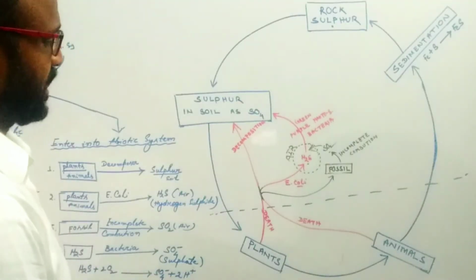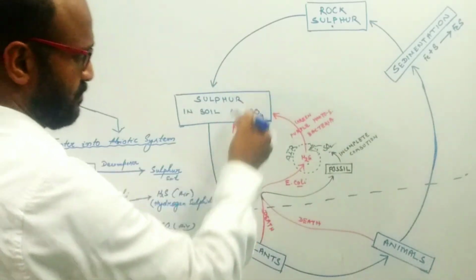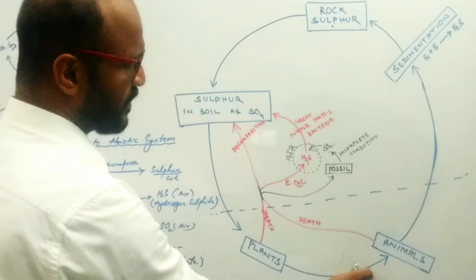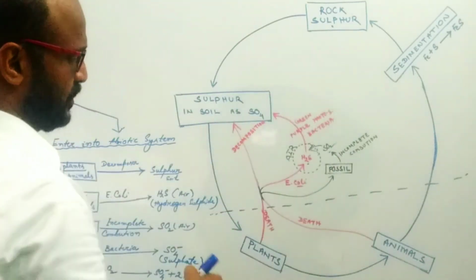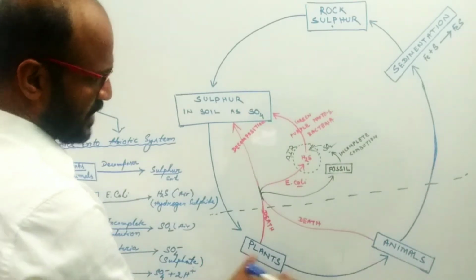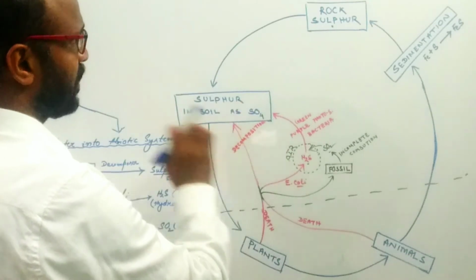The sulfur cycle is the cyclical movement of sulfur from the abiotic system to the biotic system, and from the biotic system to the abiotic system. Here the biotic system is plants and animals, and the abiotic system is sedimentation, rock and sulfur.